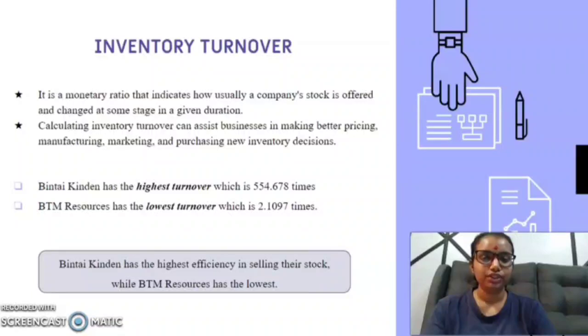Now I am going to explain question 2. The disaggregated measure of asset turnover that affects a company's return on net operating assets is inventory turnover. Inventory turnover is a financial ratio that indicates how often a company's stock is sold and replaced in a given period, and calculating it can assist businesses in making better pricing, manufacturing, marketing, and purchasing decisions. Midnight Kingdom has the highest turnover, which is 554.678 times, and BTM Resources has the lowest turnover, which is 2.1097 times. Midnight Kingdom has the highest efficiency in selling its stock, while BTM Resources has the lowest.